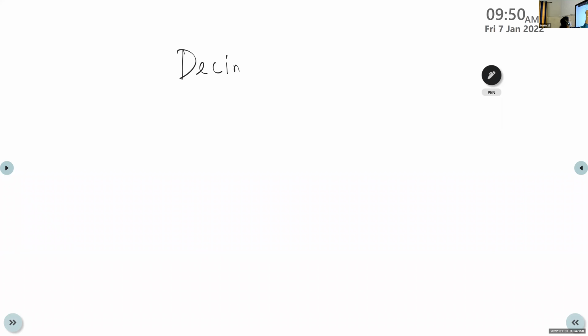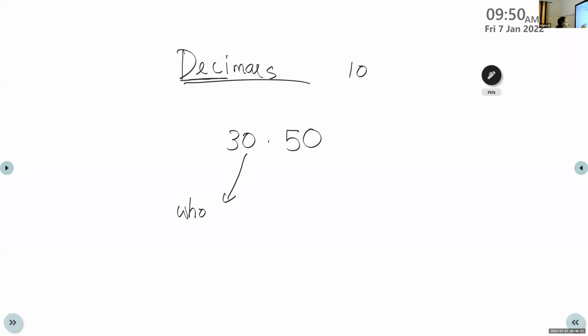Okay, so listen carefully. Children, we started the new topic. What is that? Decimals. So the term deci means 10. And we learned there are 2 parts in a decimal number. So this part, this is the whole number part.